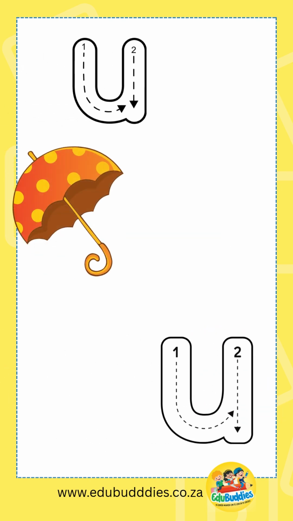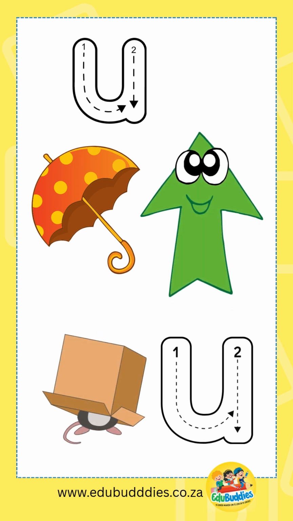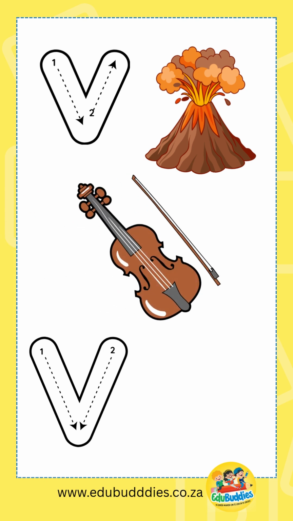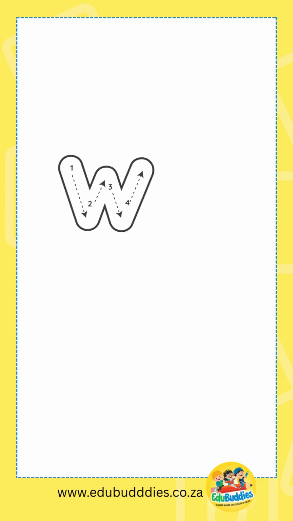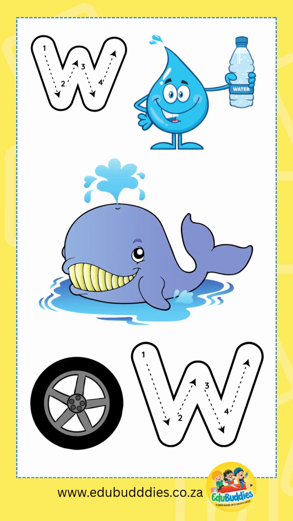U for umbrella, or up or under. V for volcano or violin or vase. W for water, whale, wheel.